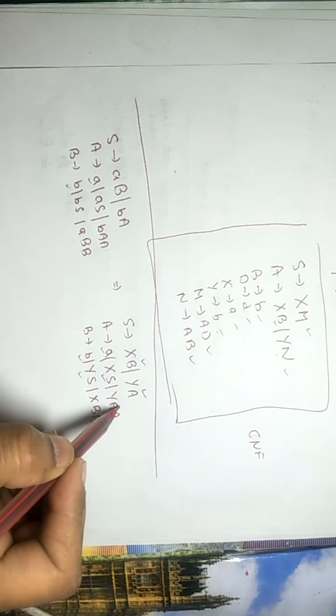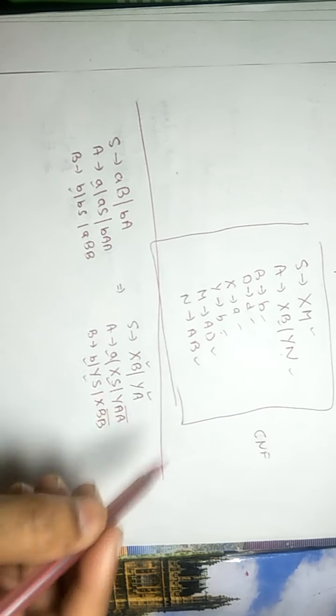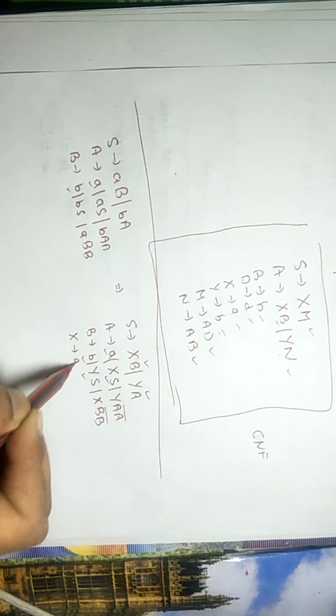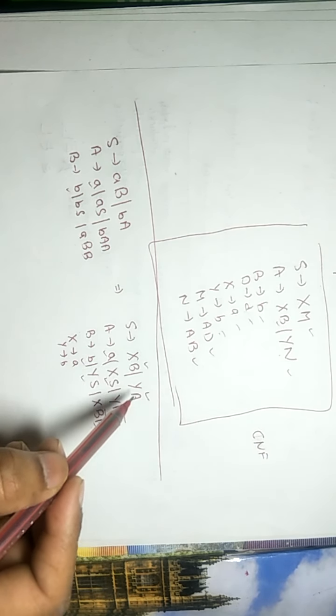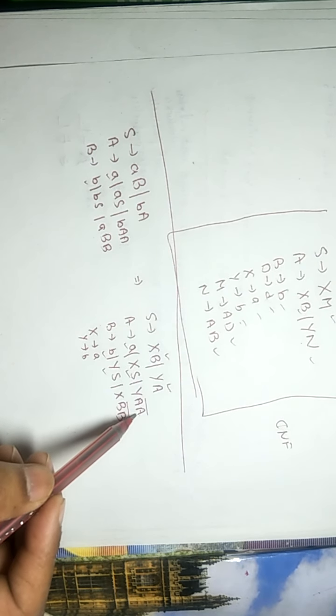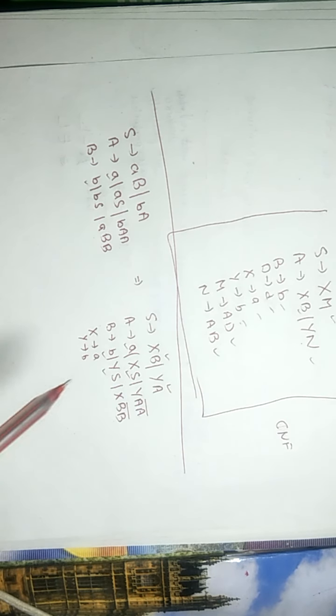So take the first two as M, and here the two as N. First we need to add X tends to a and Y tends to b also, because X is a and Y is b. Now in the next step, take this AA as M, or you can take YA as M. It is your choice.